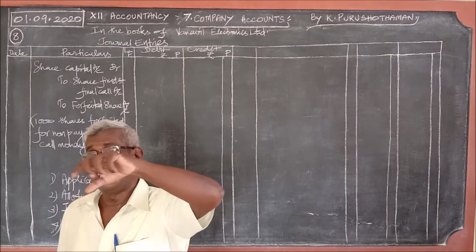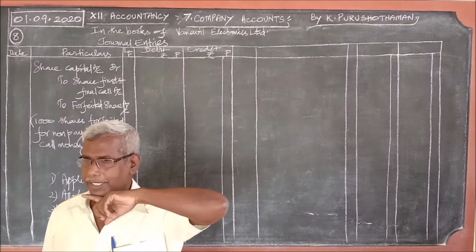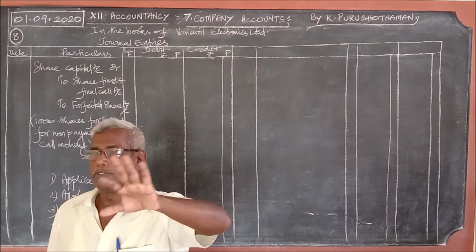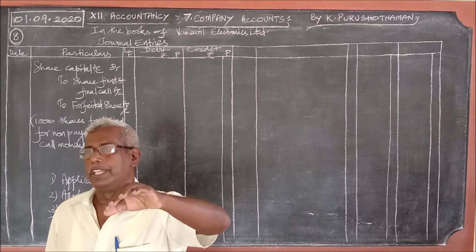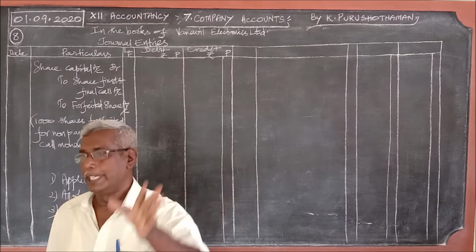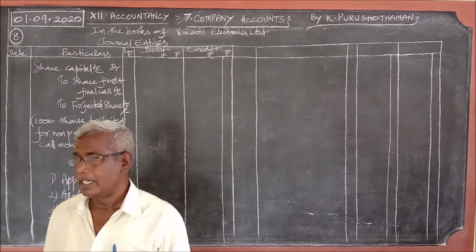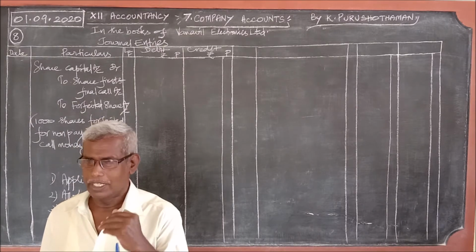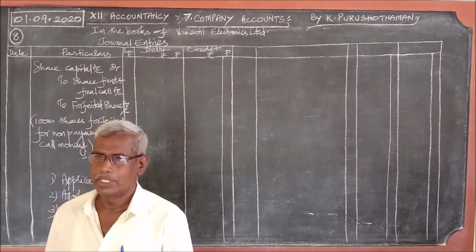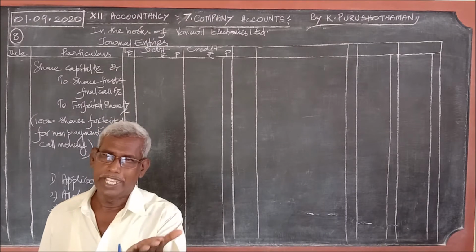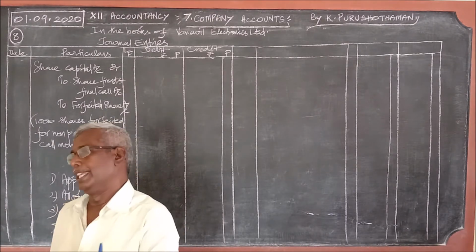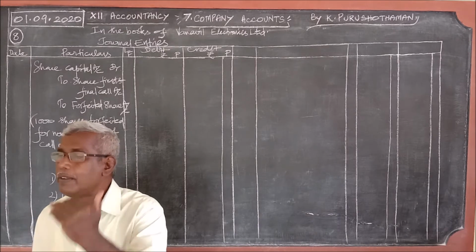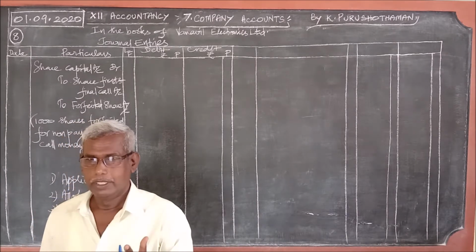The board of directors meeting will be convened and the board of directors will give 15 days time to pay the money. And even after that, if the share money is not paid by the shareholders, the shares will be taken back by the company. This is called forfeiture of shares.